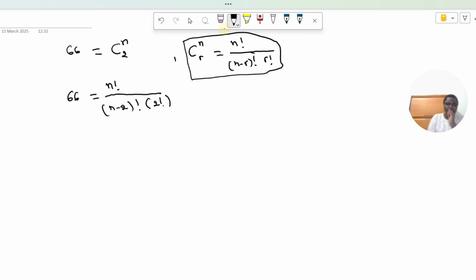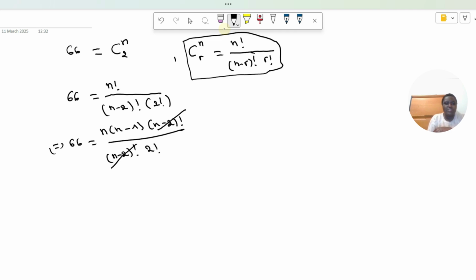This is the same as n factorial being n times n minus 1 times n minus 2 factorial, expanding it so that I can simplify, over n minus 2 factorial times 2 factorial. I can cancel the n minus 2 factorials to remain with 66 equal to n times n minus 1 over 2.